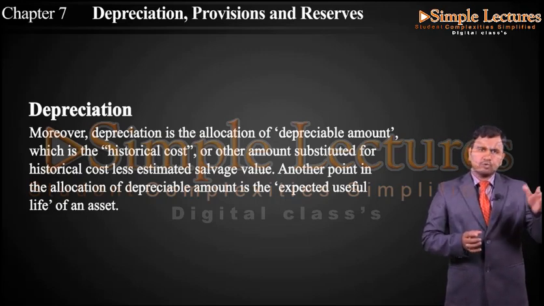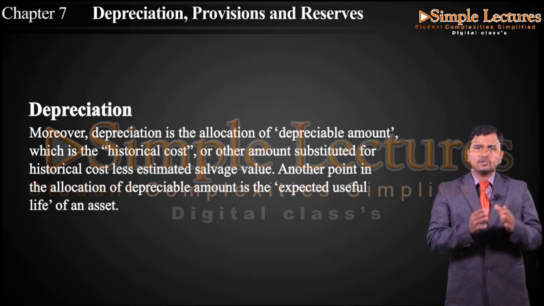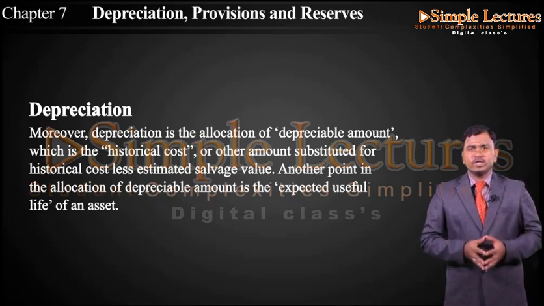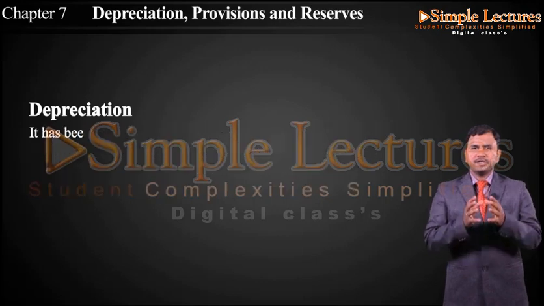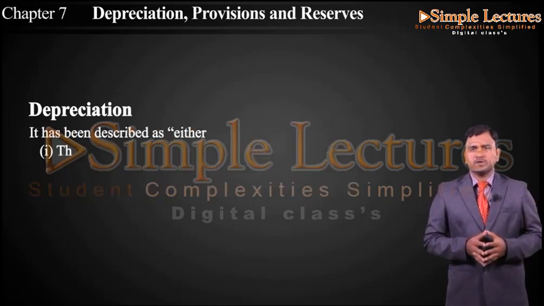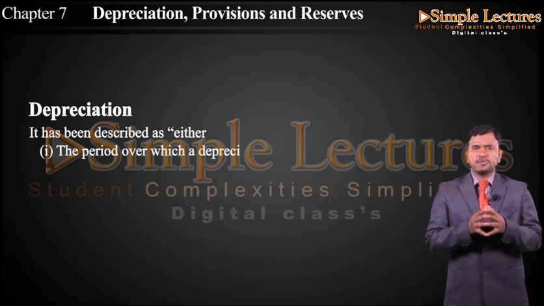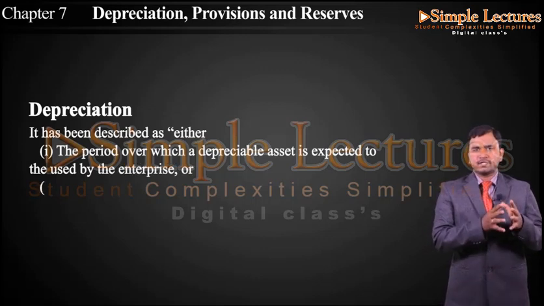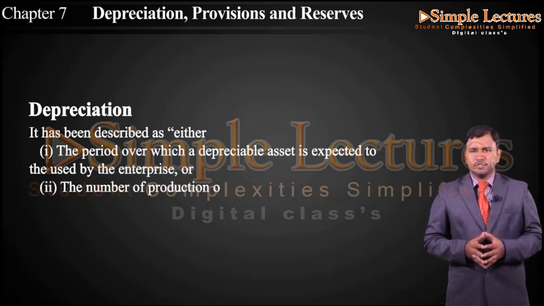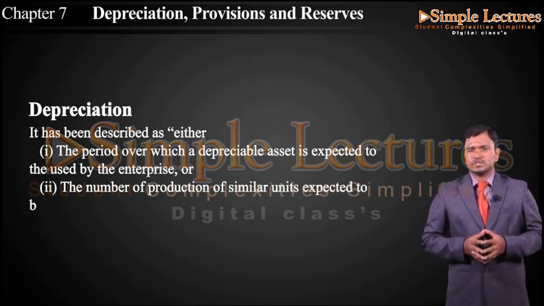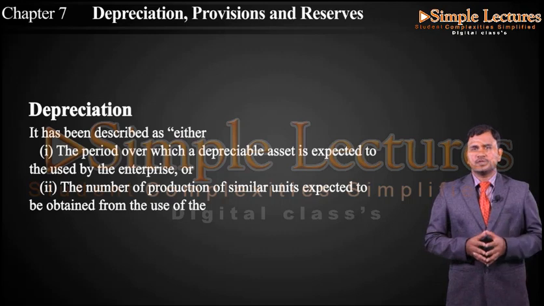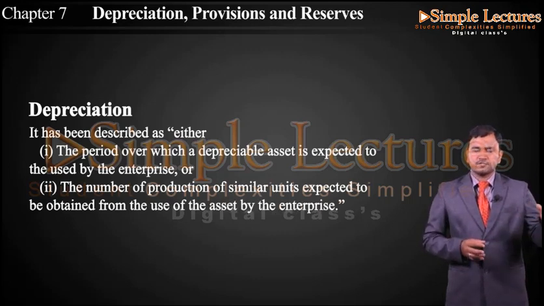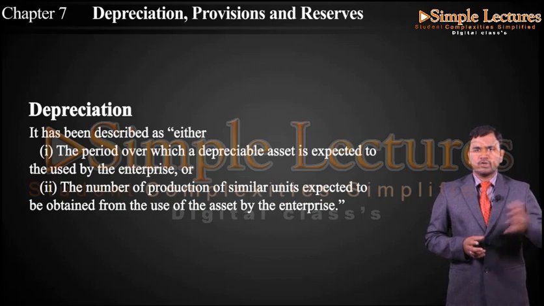So when the asset has been used for a particular period of time, if you want to scrap that particular asset, what value will it have? By considering all these values, we are going to ascertain the depreciable amount. Again, it has been described, the first one is the period over which a depreciable asset is expected to be used by the enterprise. As I said, for a particular asset it will be expected that the asset is going to be used for this many years. And number 2 is the number of production or similar units expected to be obtained from the use of the asset by the enterprise. So from that particular machinery, what production are we going to get?